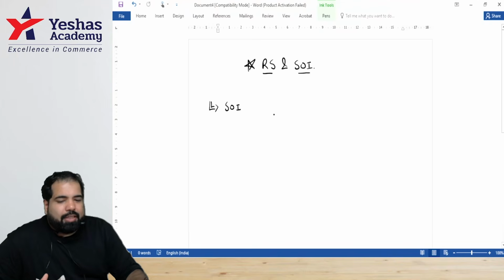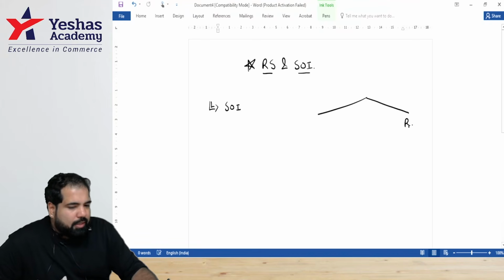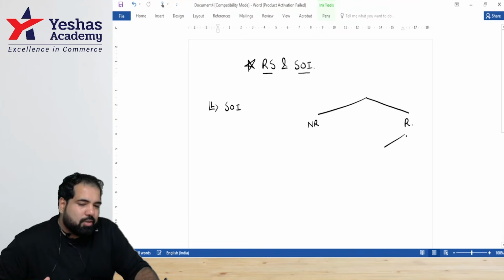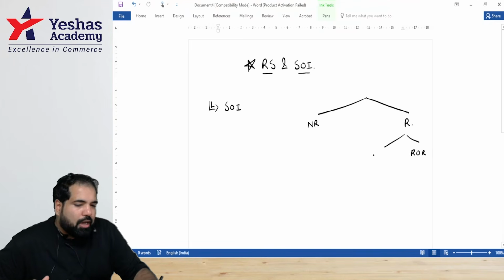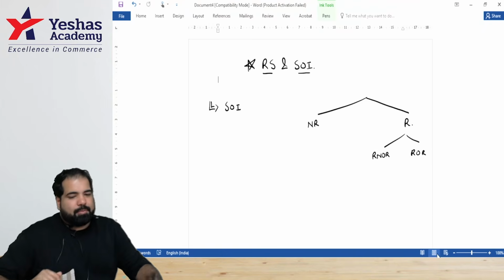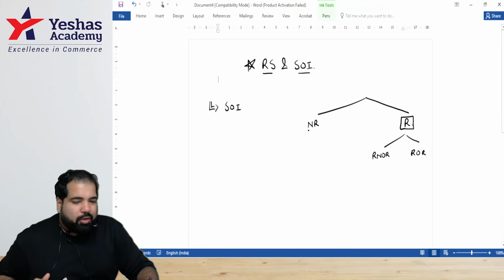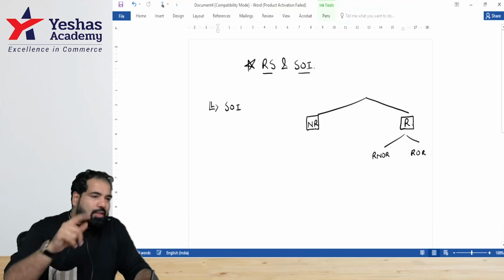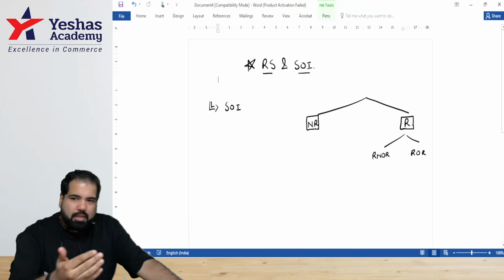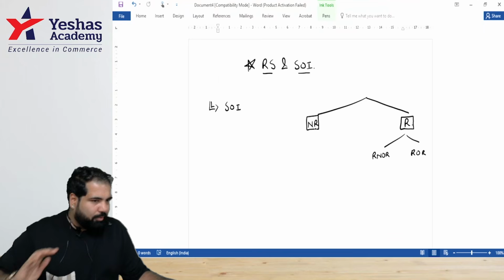For scope of income, there are basically two kinds of people or two kinds of residents. One is called a resident and one is called a non-resident. In resident also there is a further breakup: one is called ROR and one is called what, guys? RNOR. Now the idea is the government has a couple of very good theories. They say that if you're a resident, then I surely want to tax you in India. But if you're a non-resident, then I want to tax you only on those incomes which touch India, which is pretty obvious. If you come to my territory and you earn some income, then it's very rightful for the government to say that I want tax.